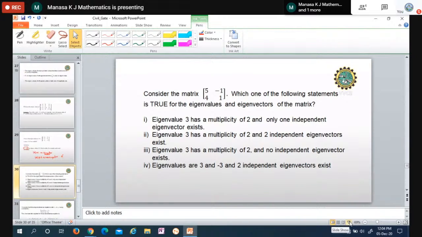Next problem. Consider the matrix 5, minus 1, 4, 1. Which one of the following statements is true for the eigenvalues and eigenvectors of the matrix? Here they have given: eigenvalue 3 has a multiplicity of 2 and only one independent eigenvector exists. Anyway, before that, we'll find out what the eigenvalues and eigenvectors are. I'll do it in the next slide.